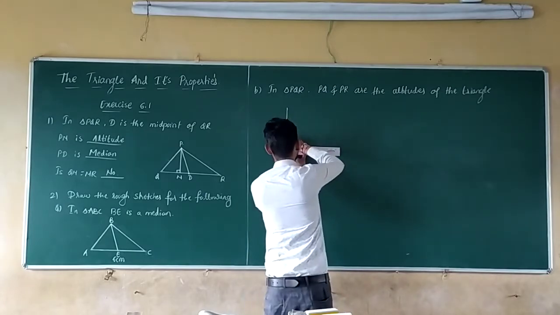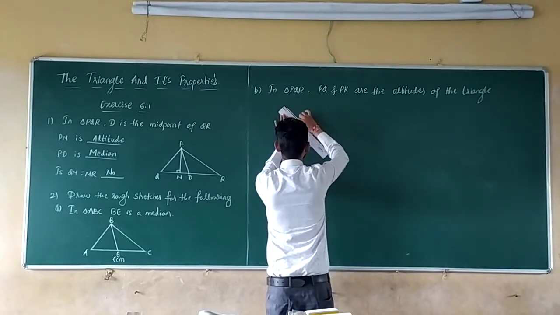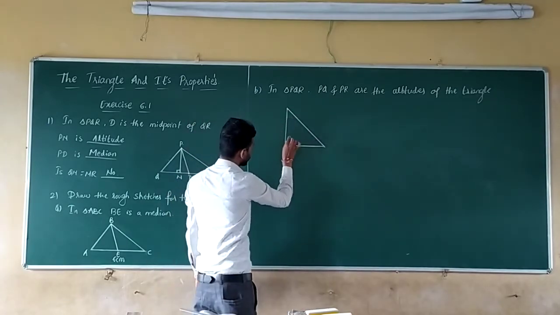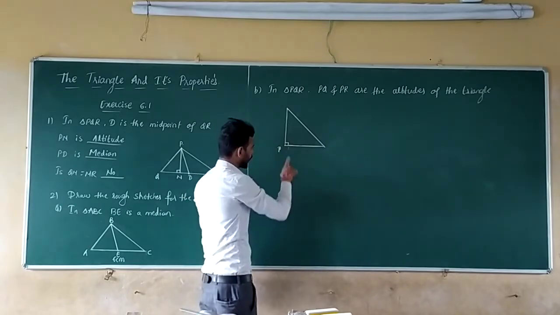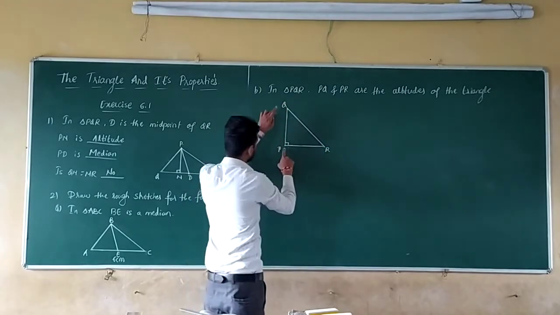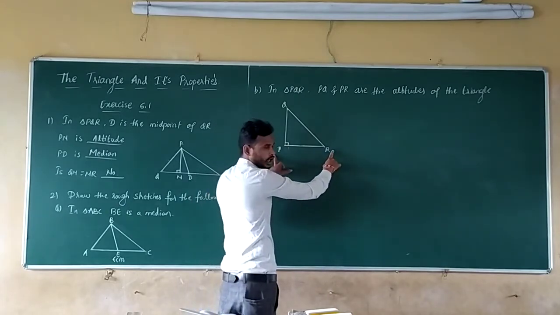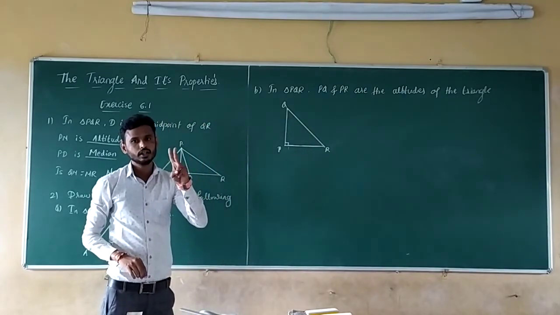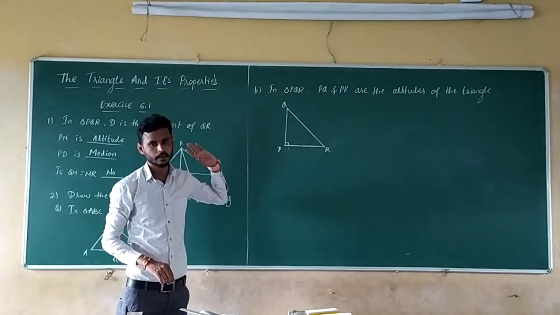If you draw the straight line, that will be 90 degrees only. PQ and PR, so P is common. Take Q and R here. So PQ is also an altitude because 90 degrees is there, and PR is also an altitude because 90 degrees is there. So you will get two altitudes in a single triangle only in the right angle triangle.